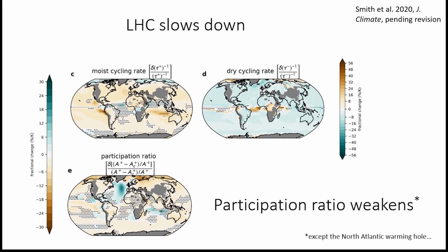Finally, the participation ratio decreases throughout much of the globe, suggesting that the threshold for participating in the LHC increases faster than the LHC itself. An important exception is the North Atlantic, which acts as the primary driver behind super-Clausius-Clapeyron increases seen in the wet LHC here. This increase likely reflects the effects of cooler sea surface temperatures, triggering condensation in warmer air advected over the North Atlantic warming hole.